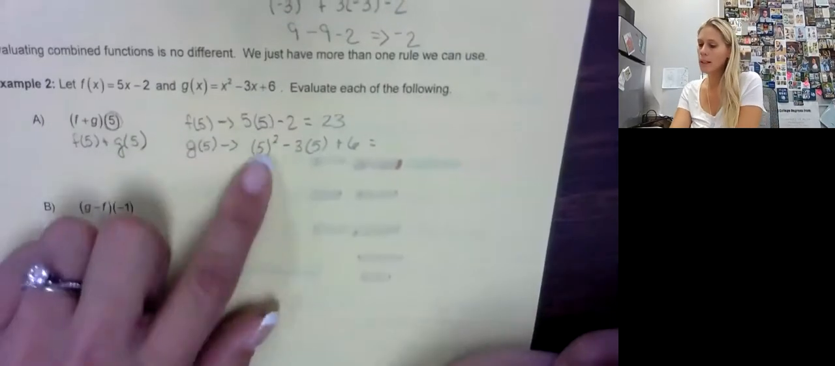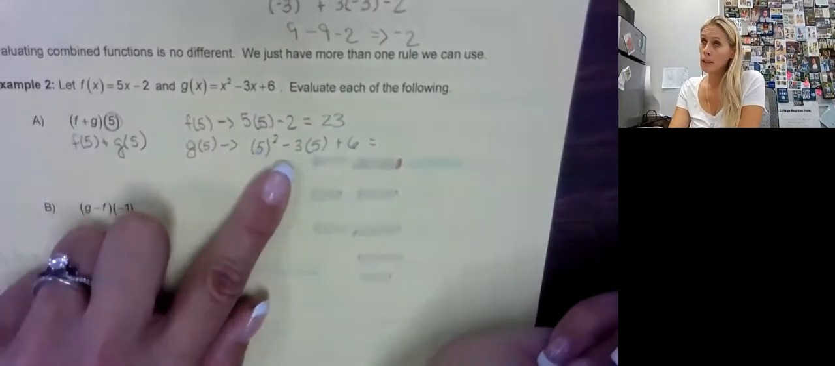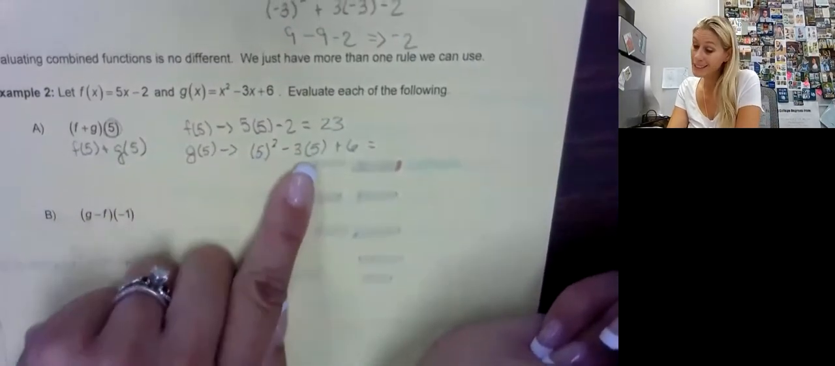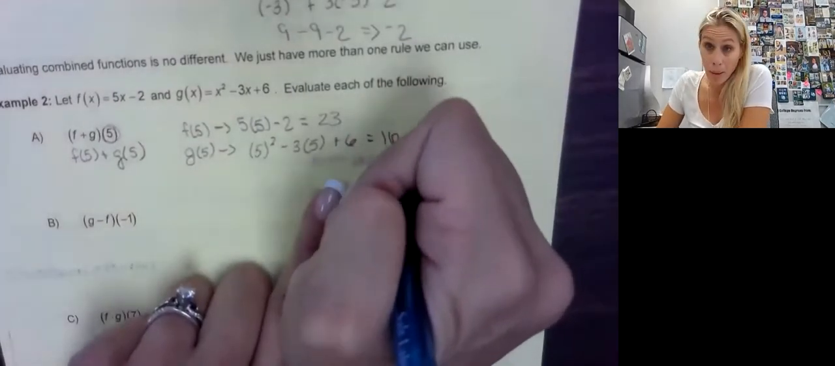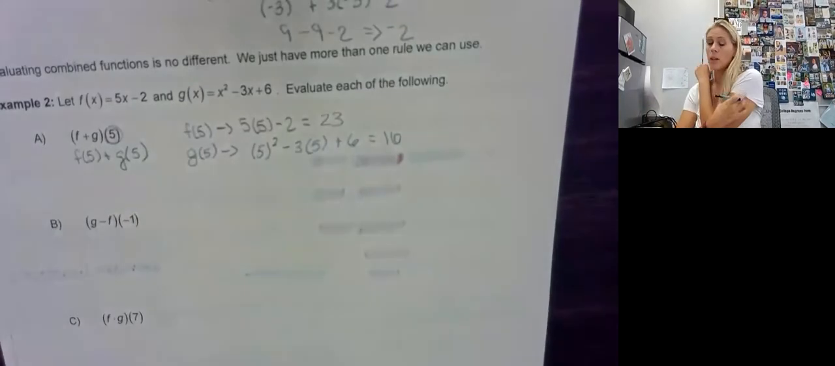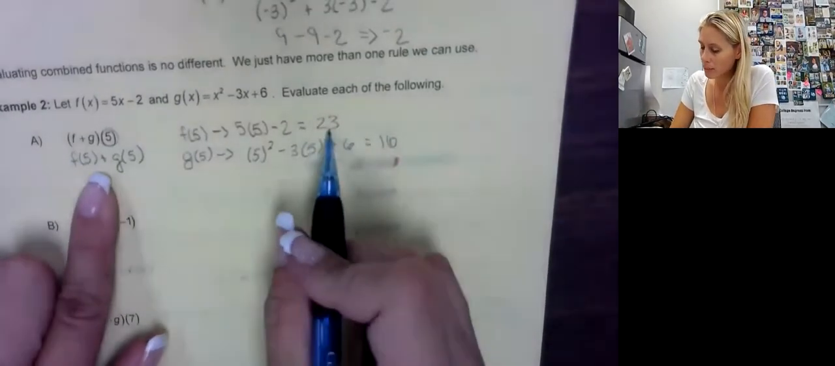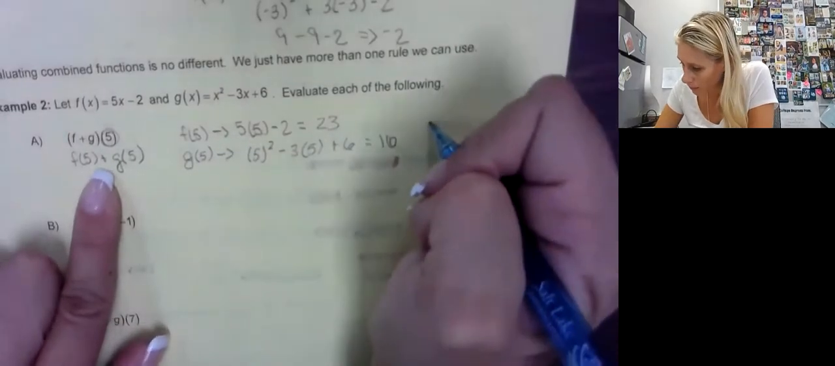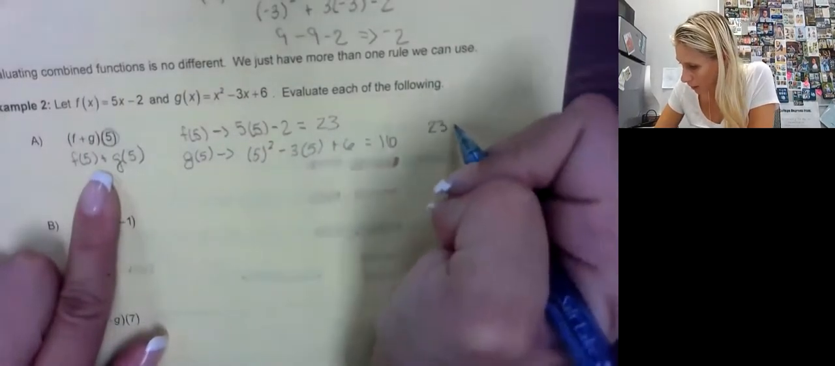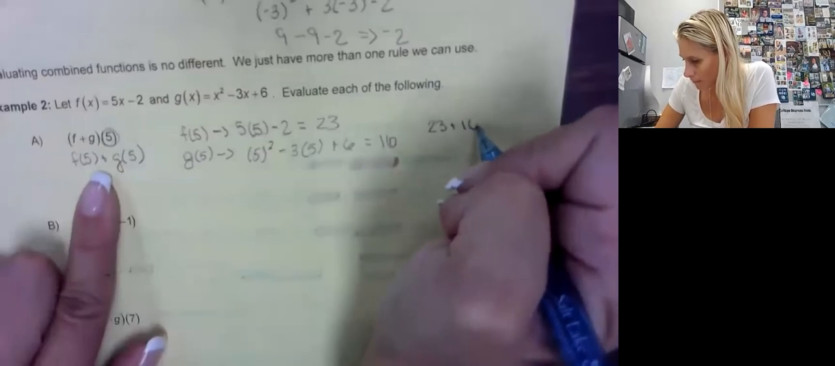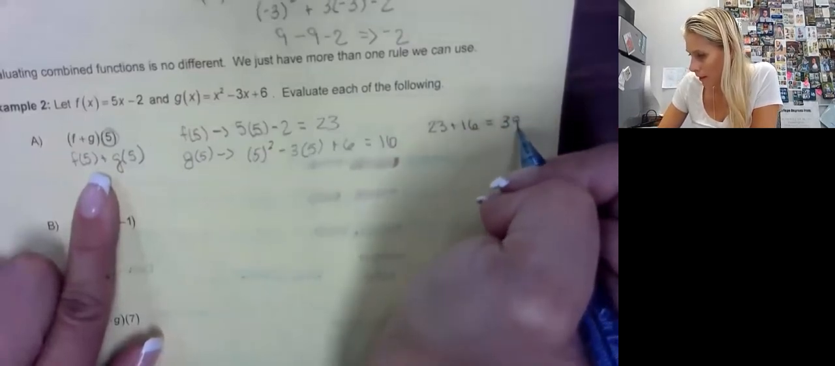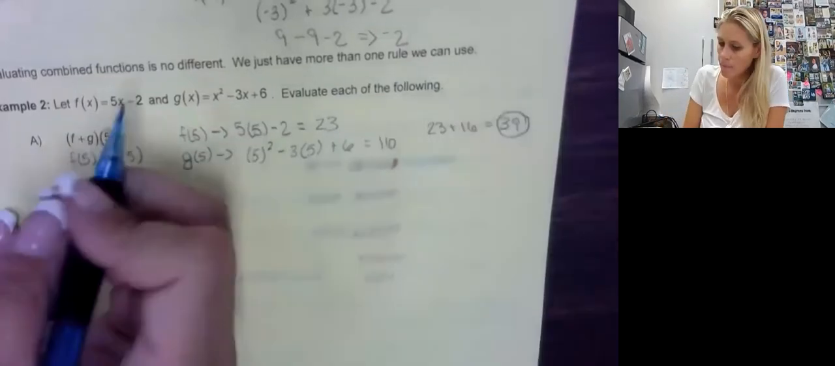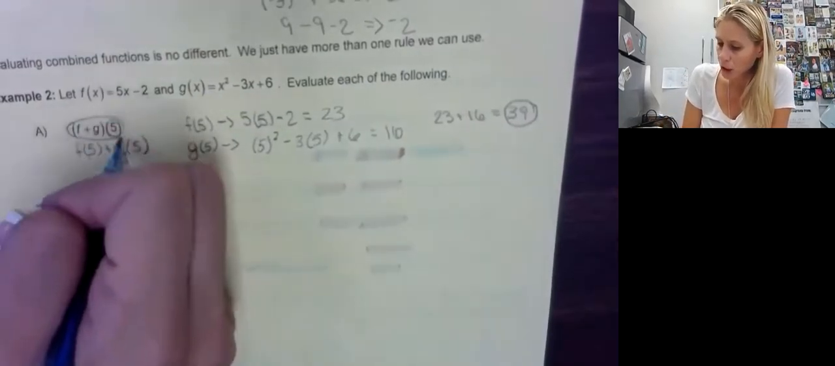Let's see, 25 minus 15 is 10. 10 plus 6 is 16. Check my work. Okay, you can do that in the calculator if you want. Now, what this is telling me is, hey, I'm going to add these two numbers together. I'm going to say 23 plus 16, which equals 39. And that is our answer to this f plus g of 5.